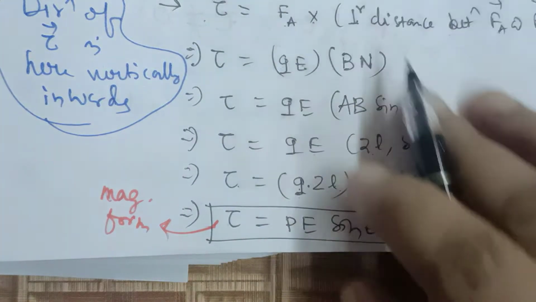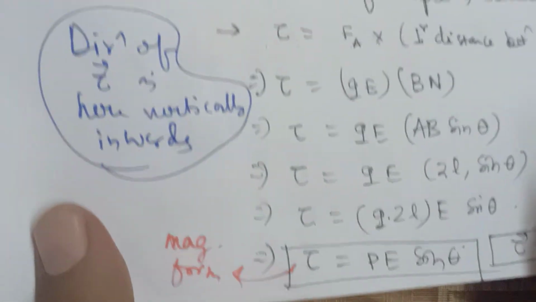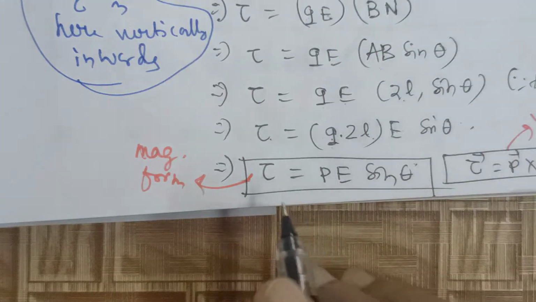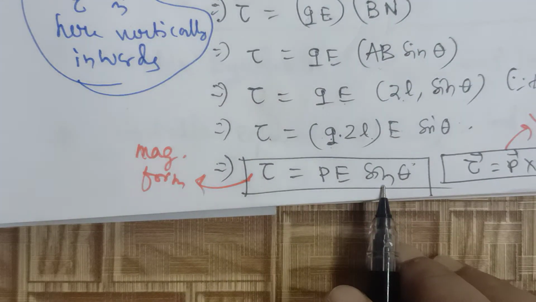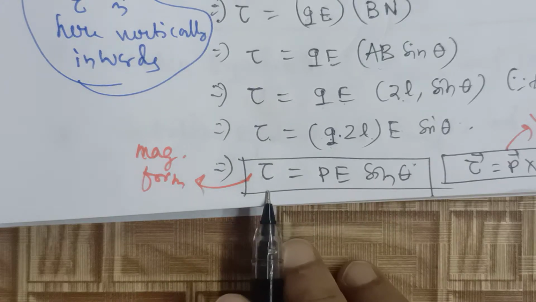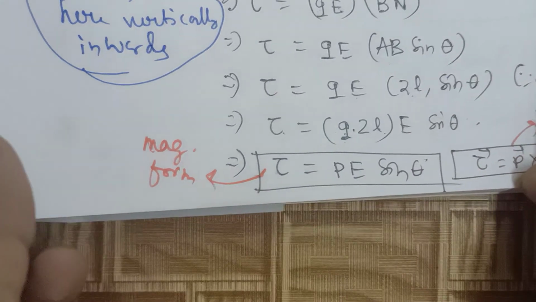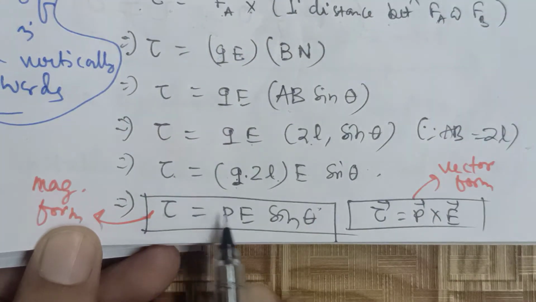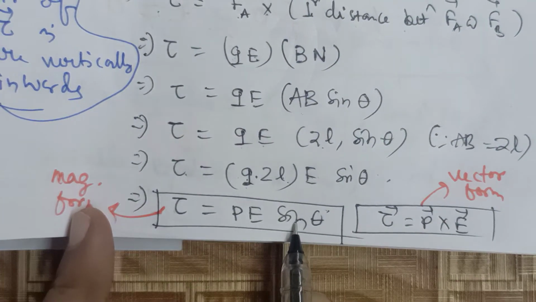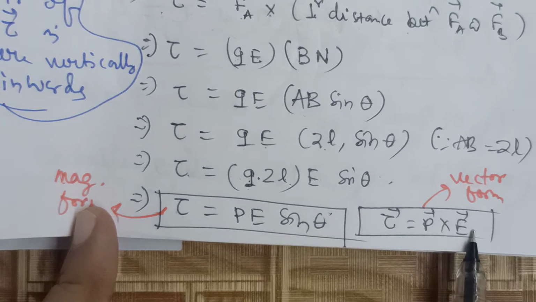So this is a question that may be asked in your board exam. You have to calculate the torque, p E sin theta. For your problem solving, you should remember this formula. There are two styles in which these formulas are written. One is the magnitude form, pE sin theta, and another one is p vector cross E vector.